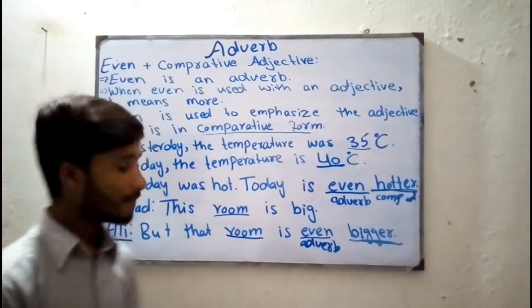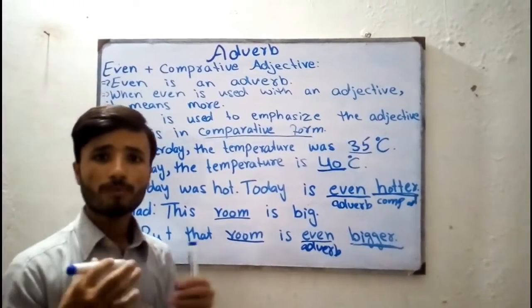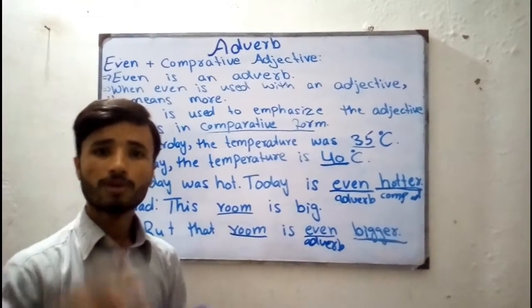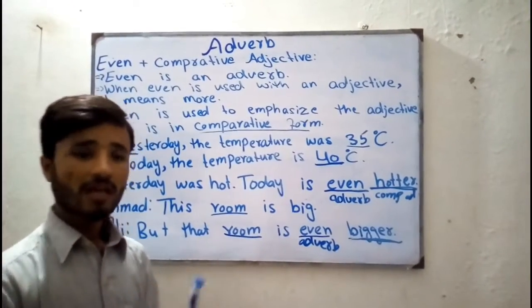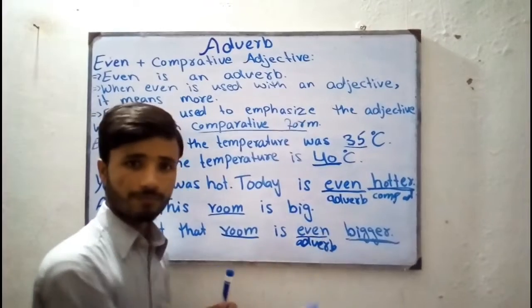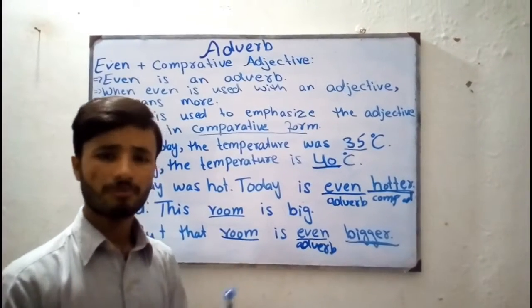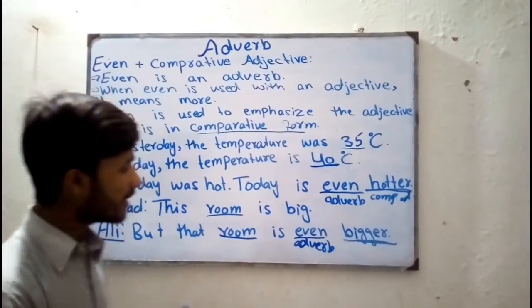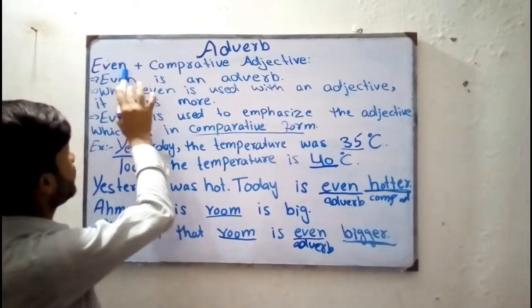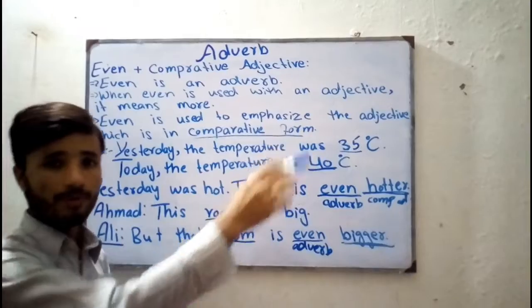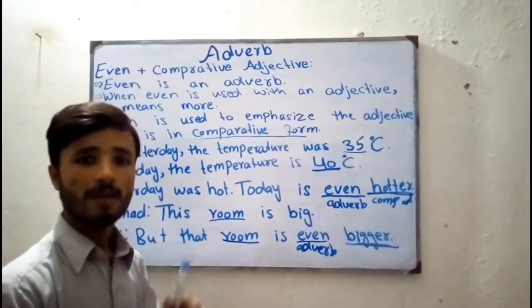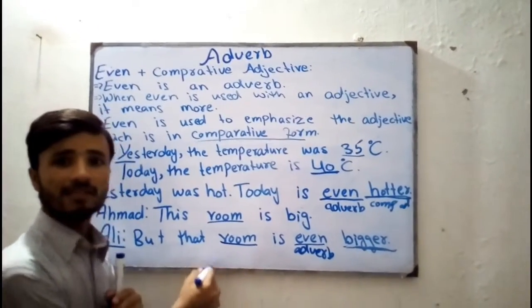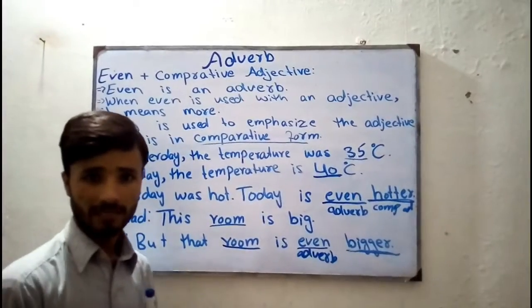Is this clear, guys? So whenever you want to compare something, whenever you want to compare two things with each other, then we have to go for even. There are a lot of ways to compare two things or more than two things with each other. But in this structure, it is a kind of structure with us, even plus comparative adjective. Whenever we want to use a comparative adjective after even, then this structure or this example should be applied.